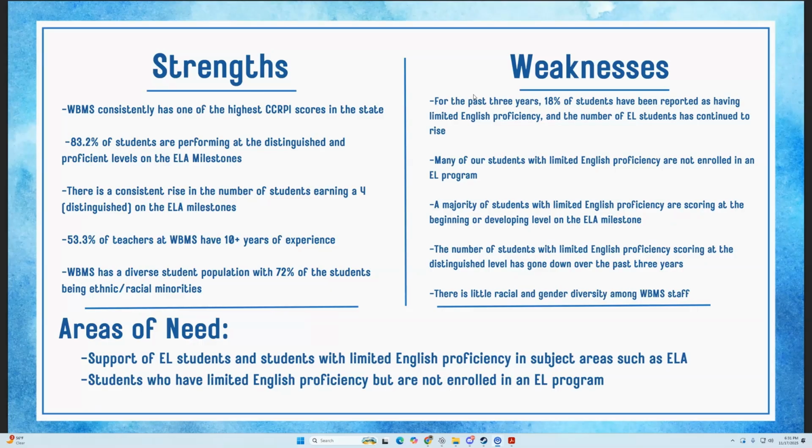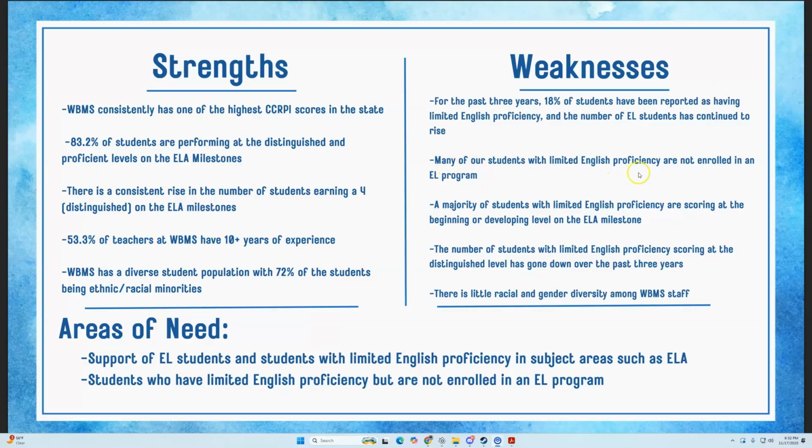53.3% of our teachers are incredibly experienced. They know how this field works. WBMS also has a very diverse population, with 72% of the students being ethnic minorities. Some of our weaknesses: for the past 3 years, 18% of our students have been reported as having limited English proficiency, and the number of EL students has continued to rise.